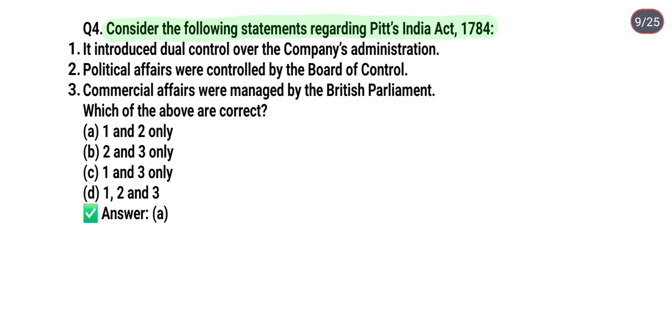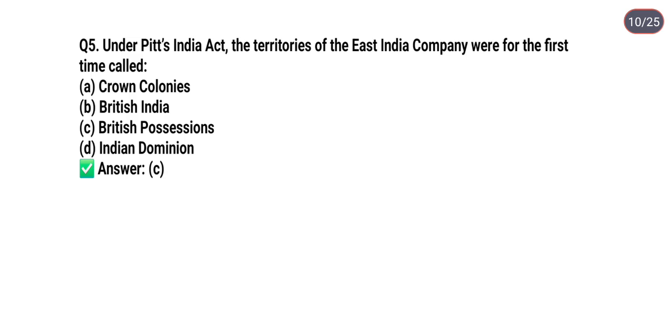So the correct answer is option A, means statements 1 and 2 are correct. Next question is, under Pitt's India Act, the territories of East India Company were for the first time called. Option A, Crown colonies. Option B, British India. Option C, British possessions. Option D, Indian dominion. So the correct answer is option C.